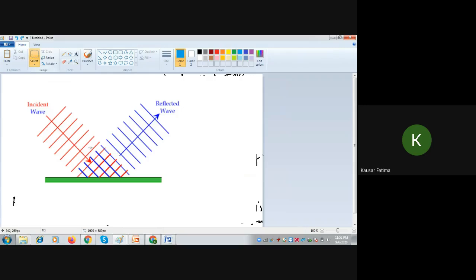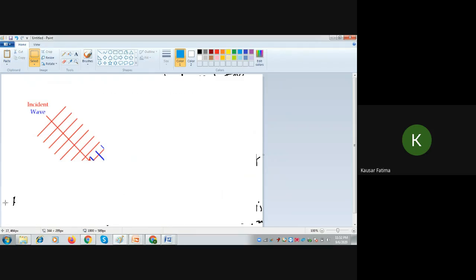Suppose you are given only the incident waves. There is an easy way to draw this. How will these waves reflect? This is given, an incomplete diagram is given here. The boundary will of course always be given in the question. This is the boundary. So how will I complete the reflection?